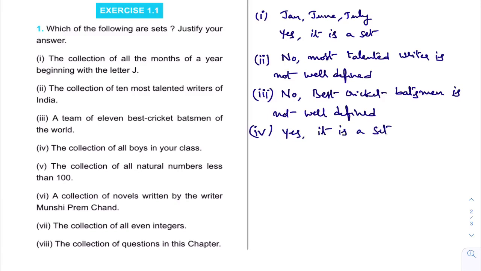Okay. Now see the next bit, the fifth bit. Collection of all natural numbers less than 100. Yes, it is a set. Why? What are the natural numbers less than 100? 1, 2, 3, 4, like that up to 99. Everyone will write it, because you know natural numbers. In the first class of the bridge course you learned what natural numbers are, right? So the collection of all natural numbers which are less than 100, is it a set or not? Yes, it is a set.